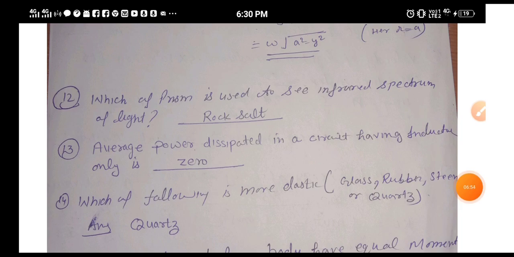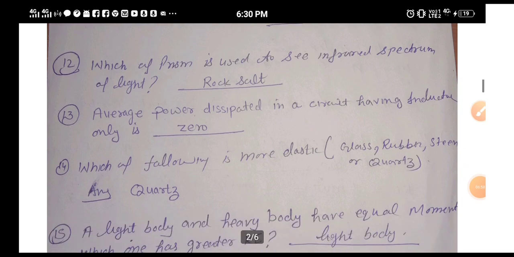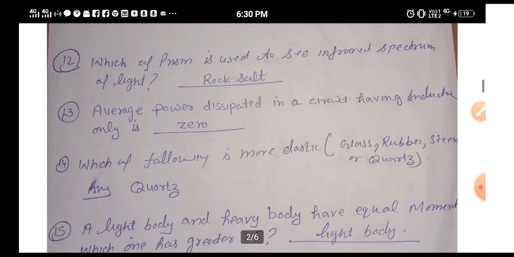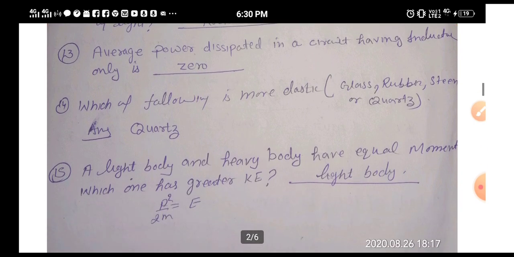Okay, so which prism is used to see the infrared spectrum? This is just for cramming, you need to keep in your mind that it is rock salt. Rock salt is the name of a prism. It is used to see the infrared spectrum. So which prism is used? Rock salt. Okay, question number 13 is: average power dissipated in a circuit having an inductor only is?